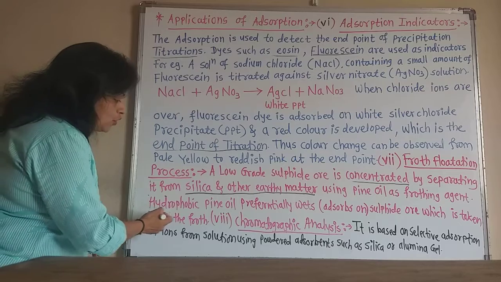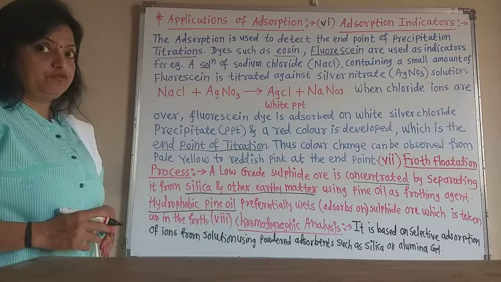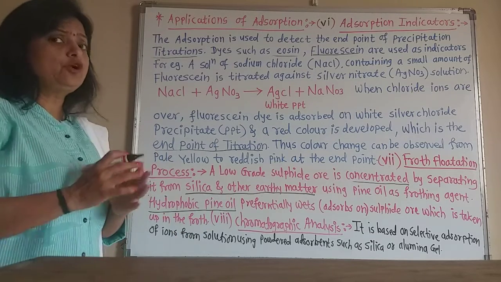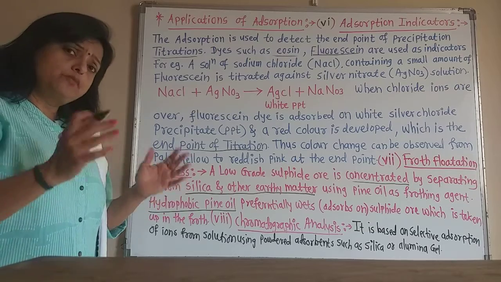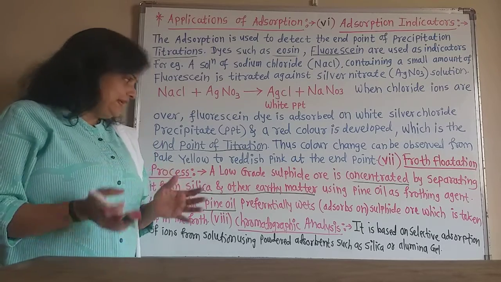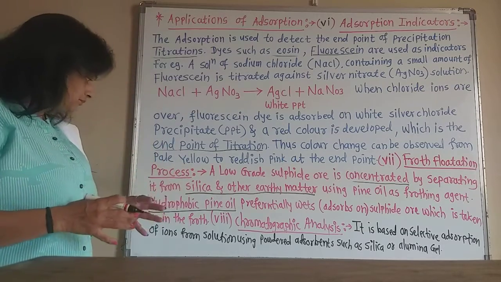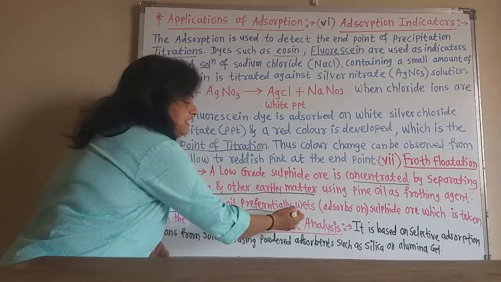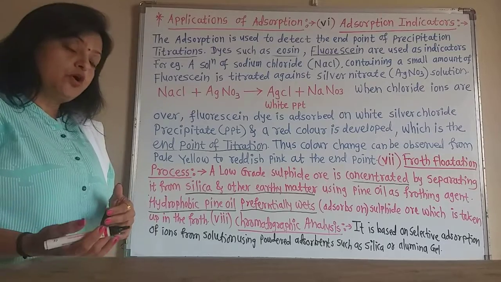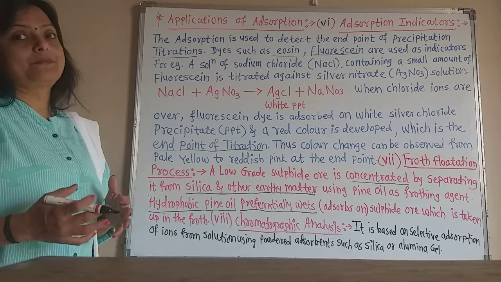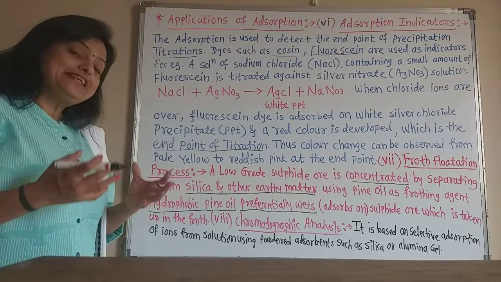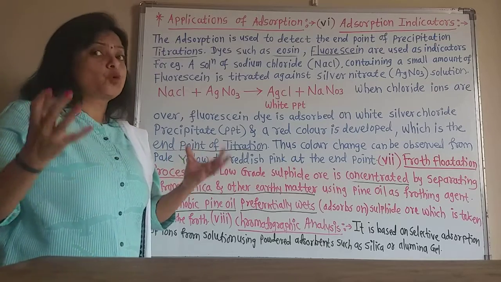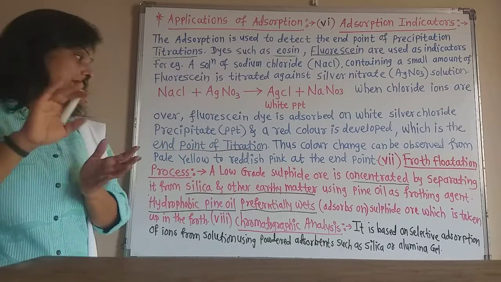And this hydrophobic pine oil, which does not mix into the water, forms separate globules, and the hydrophobic pine oil preferentially wets or adsorbs on the sulfide ore. Due to that there is formation of so much froth, and that froth gets separated.